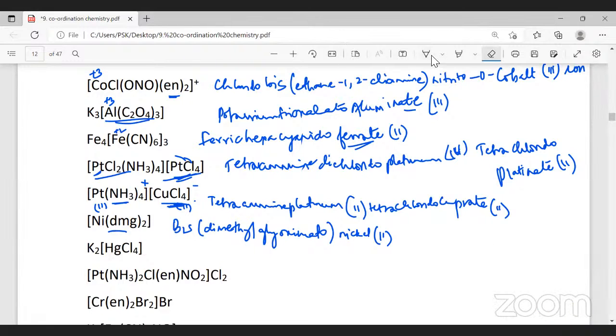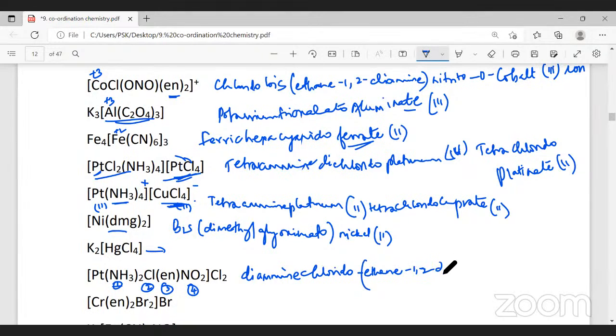Tell me what will be the IUPAC name of this molecule. Now, in alphabetical order: ammine comes first, next is chlorido, third is ethylene diamine, fourth is nitro. So what will be the name? It will be diammine, chlorido, chlorido, then ethylene diamine. Since we have only one ethylene diamine, no prefix. Ethane, 1,2-diamine.